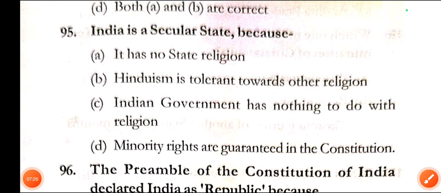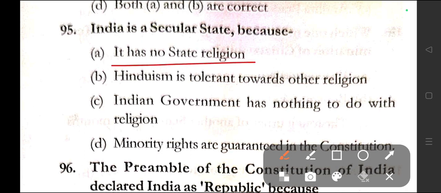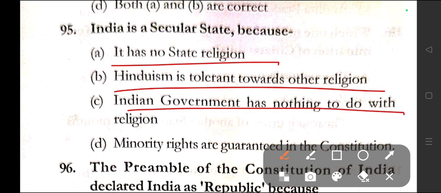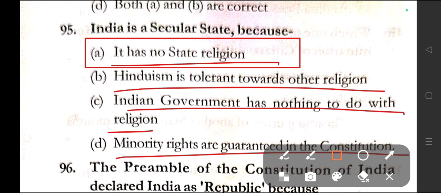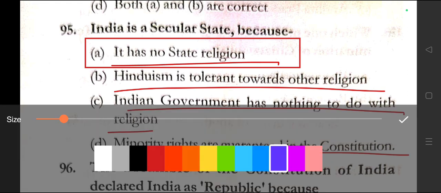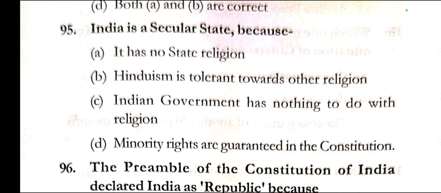Question number 95. India is a secular state because option A, India has no state religion, Hinduism is tolerant towards other religions, Indian government has nothing to do with religion, minorities' rights are guaranteed in the Constitution. In question number 95, the correct answer is option A, that is it has no state religion. India is a secular state because it has no state religion. So this is the correct answer.